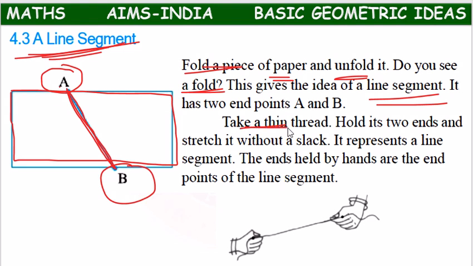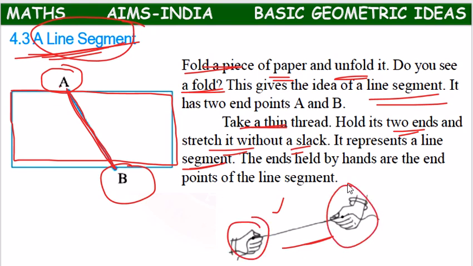So take a thin thread like this, hold its 2 ends and stretch it without a slack. Stretch it without a slack means without a curve. If you stretch a thread straight without any curve, it represents a line segment. This thread also represents a line segment, and these 2 hands are the 2 end points of the line segment.